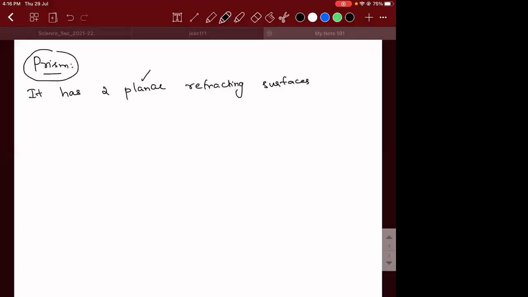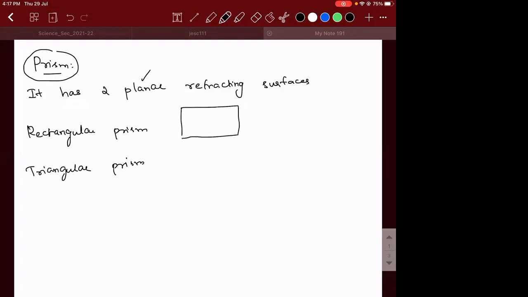Depending on the shape that the prism has, a prism can be classified as a rectangular prism, or it can be classified as a triangular prism. A rectangular prism will look something like this. An example is your glass slab. So a glass slab can also be called a rectangular prism.